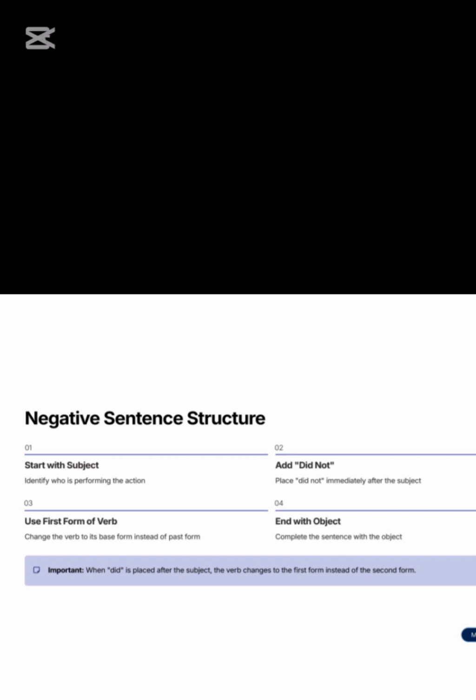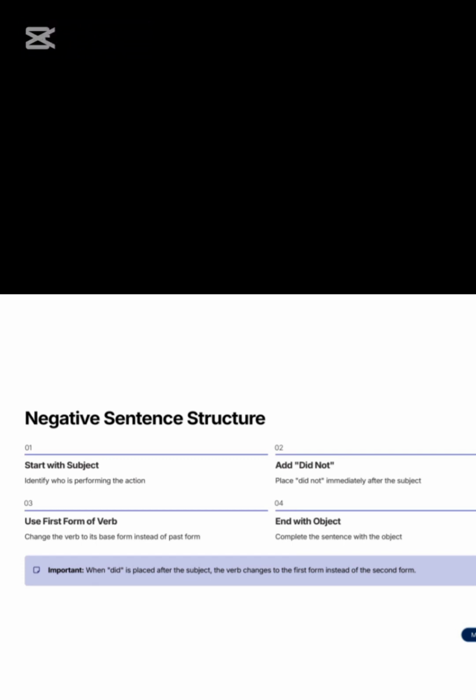When did is placed after the subject, the verb of the sentence is changed into first form instead of second form, and the rest of the sentence remains the same. So students, make sure that we do not use second form when there is did in the sentence. Subject, did not, first form of verb, and object.